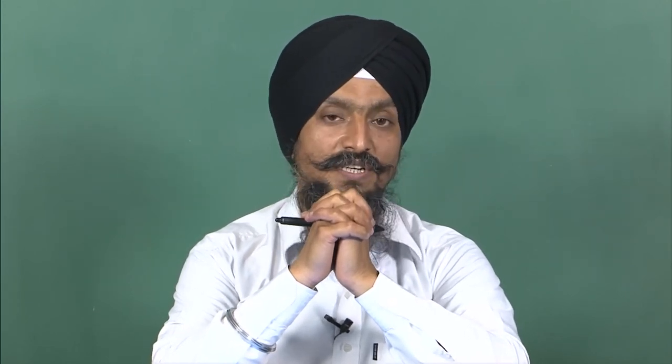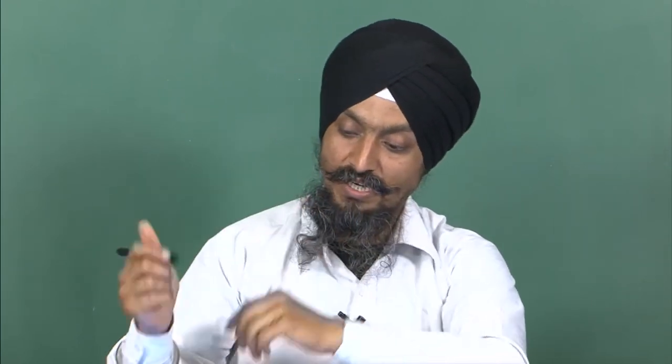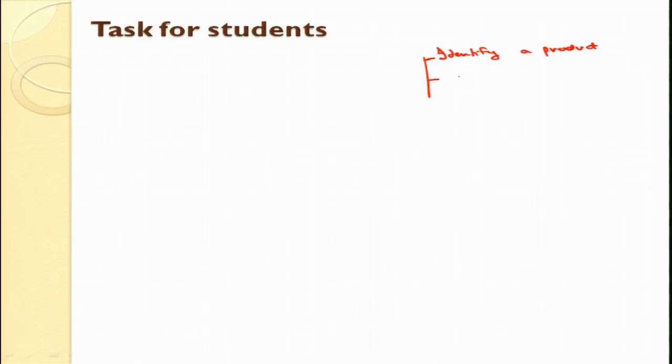So, what are the various components first? Identify a product, then identify the components, then search on Google what are the raw materials for this, okay, and you choose one product that is of your choice.